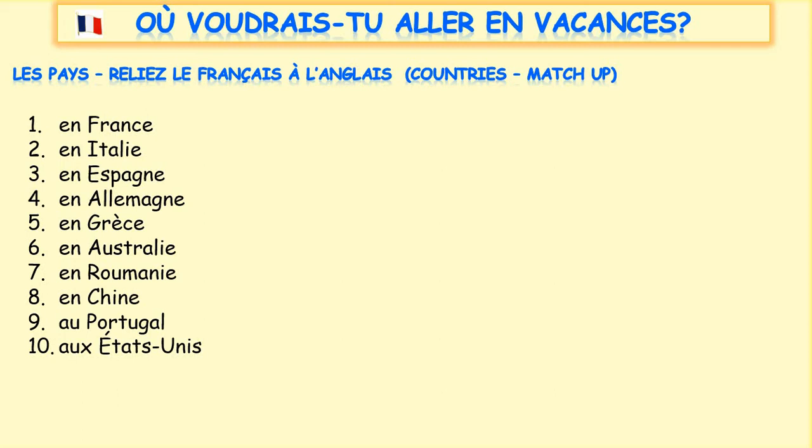There are very, very few that are masculine: au Portugal, au Maroc, Morocco, au Sénégal, Senegal, au Pays de Galles, Wales, au Japon, Japan, au Canada, Canada. They're the key ones, and even fewer that are plural. Aux États-Unis is the one we're going to look at today.